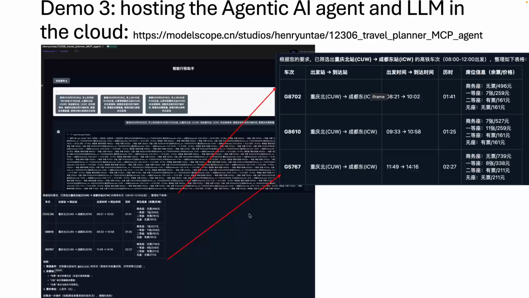using the cloud platform. In my case, you can see the website here is modelscope.cn studios, Henry UNTAE, and then 12306 underscore travel planner MCP underscore agent. So if you don't know how to do it, you just go to ModelScope and then you search 12306 and then you will be able to find Henry UNTAE there. And then this is my username, and then you will be able to find those kind of preset questions, and you can play around with it.